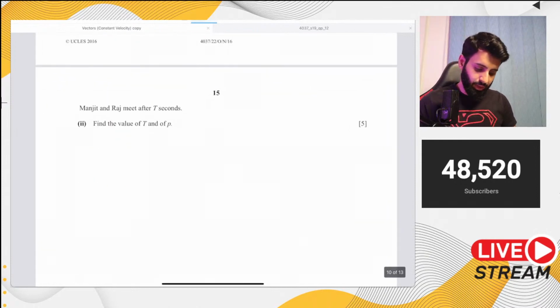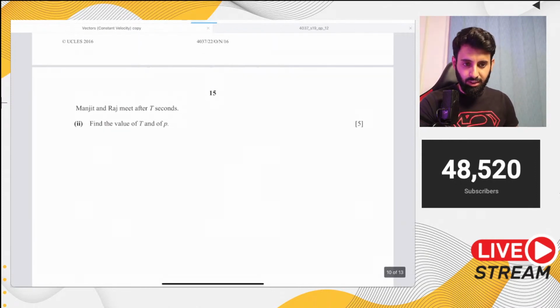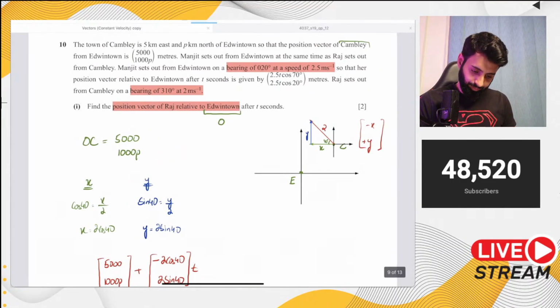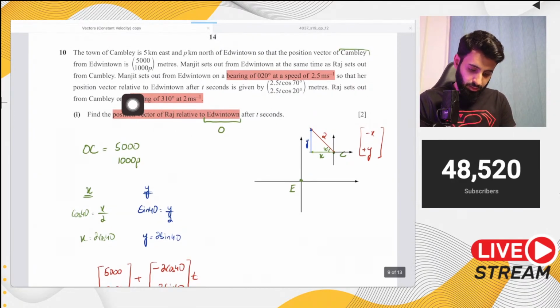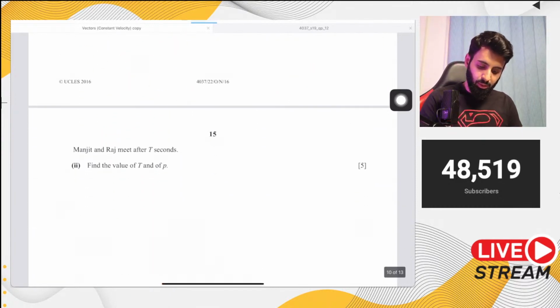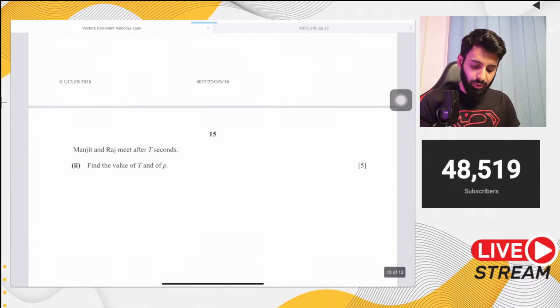Then comes part 2. Part 2 says Manjeet and Raj meet after t seconds. As far as Manjeet is concerned, we already have her position vector after t seconds, and that is 2.5t cos 70 and 2.5t cos 20. If they're meeting, what does that mean? That means we're going to equate their position vectors.